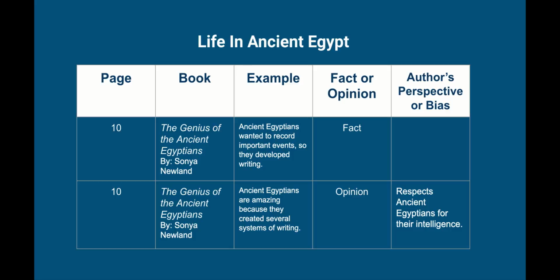Now it's your turn. Reread pages 10 through 13 to identify examples of fact and opinion so that you can better understand the author's perspective or bias about the topic. Remember to look at the information in the text features. You will complete a chart just like this one.